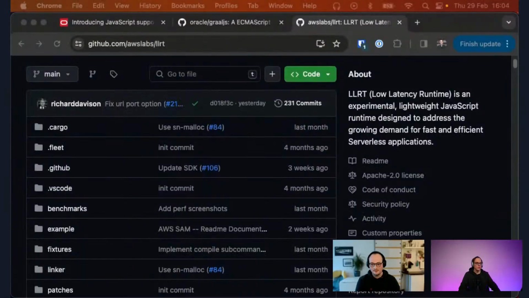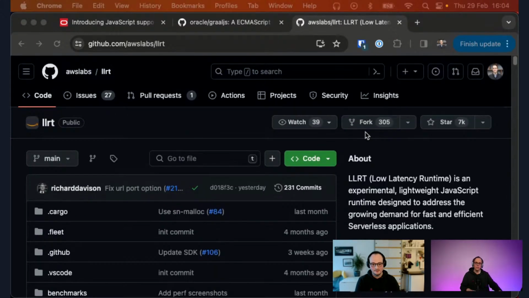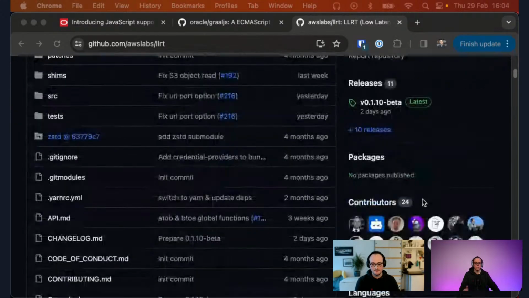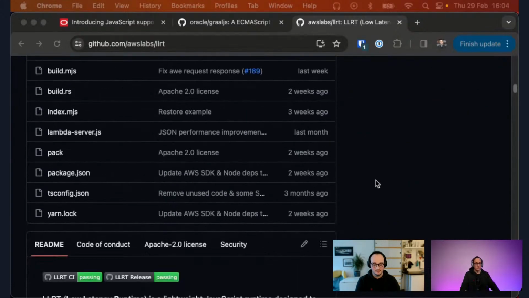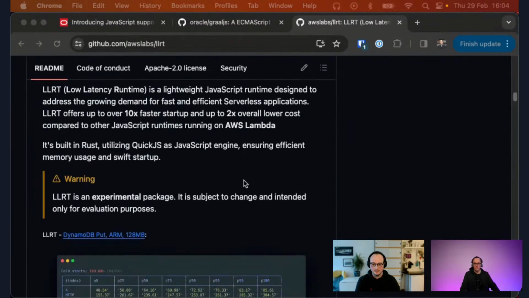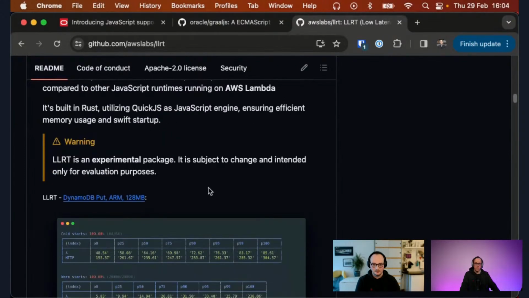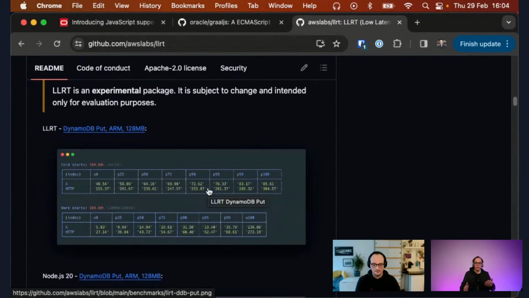That's definitely really cool, and we'll get into the examples of how it's implemented and how it's used. But before that, I just wanted to point out that AWS has this low latency runtime that they want to use for lambdas and similar things. Just like Mies was saying, it is low latency, easy, and fast to start. This is an experimental package that uses the rquickjs wrapper that you created.